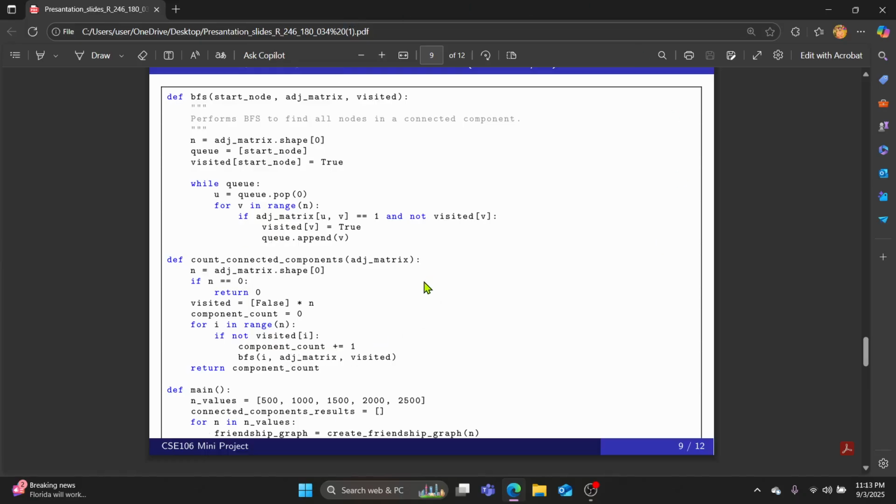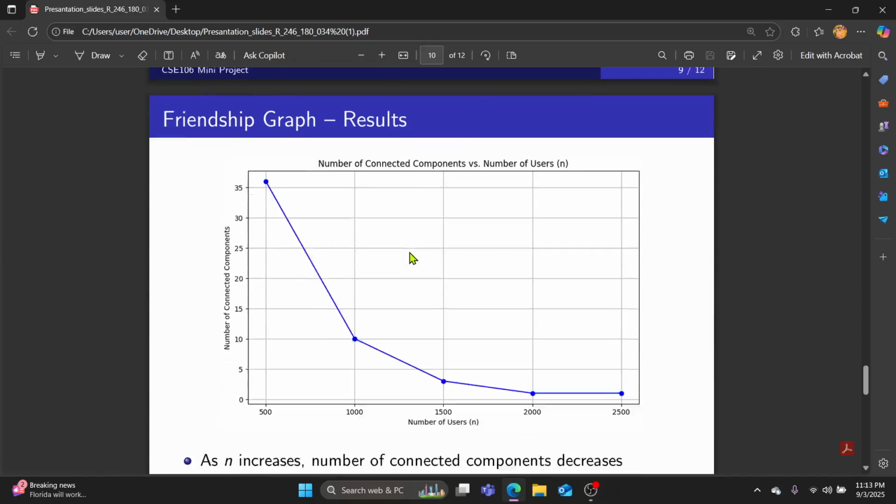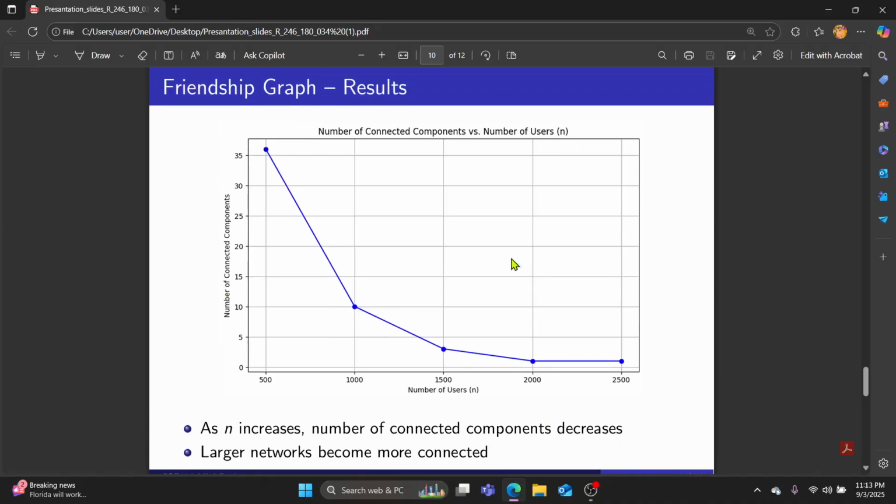This is part 2 of the graph. Sorry, my bad, part 2 of the code. And this is the graph, the final result.